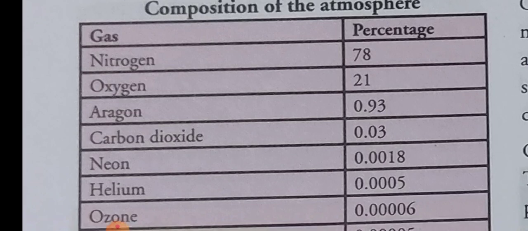And in this table is given the percentage of gases present in the atmosphere.